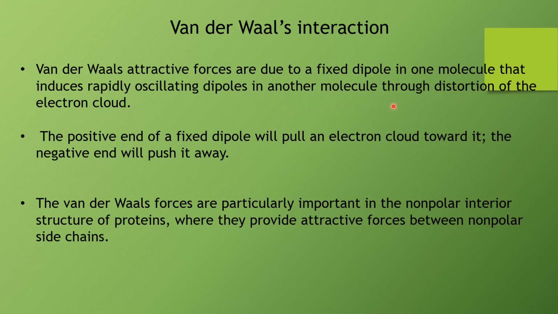It can push its electron cloud towards one pole, and that pole will have a negative charge, so the other pole will ultimately get the positive charge, and the neighboring atom has to do like that only because of this atom, and this creates the van der Waals interaction.